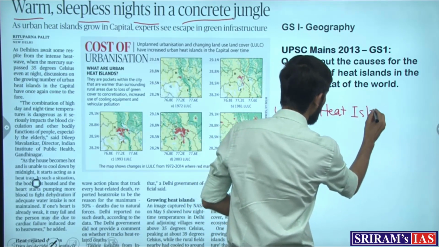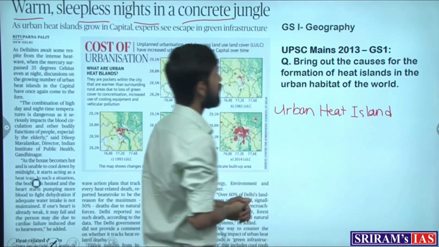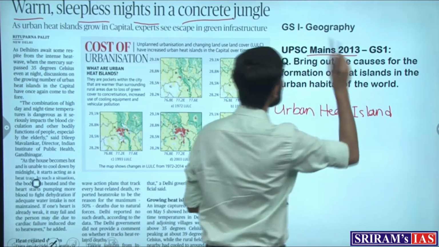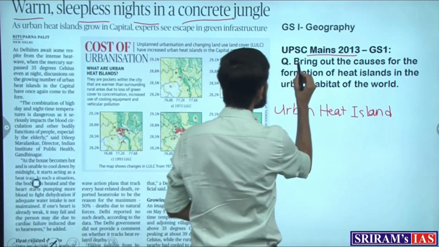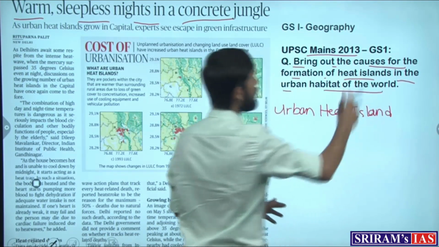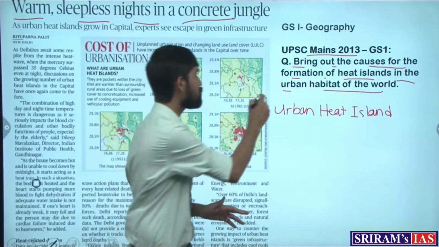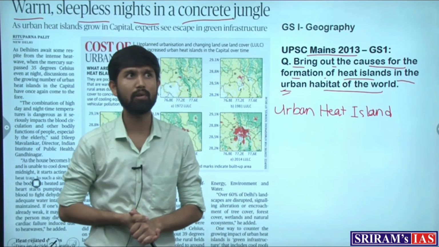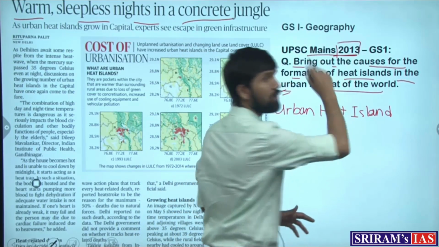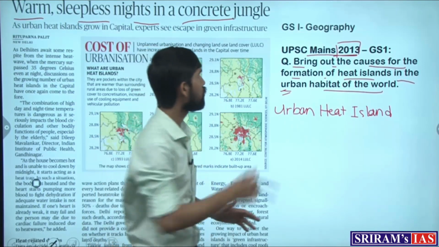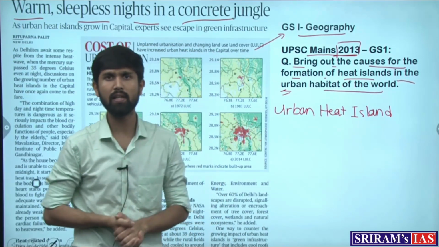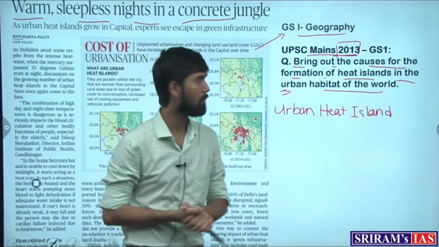The article talks about the concept of urban heat island, and UPSC already has asked a question on it in the mains examination of 2013, where the question was, bring out the causes for the formation of heat islands in the urban habitat of the world. So this question also shows the foresight of UPSC, where the importance of urban heat island was taken up in 2013 itself. So this topic becomes important for us from the point of view of geography, from GS1, as well as some aspect of the prelims examination.